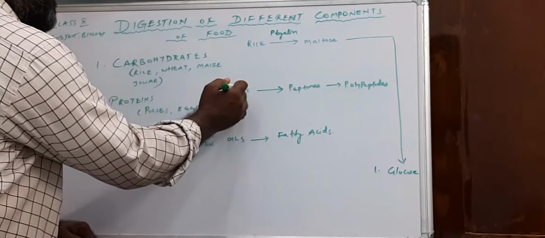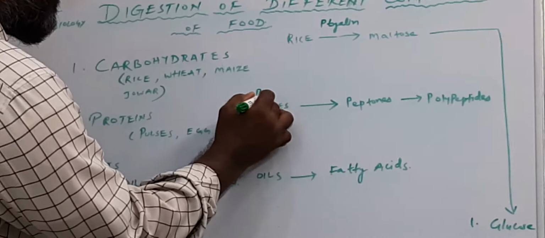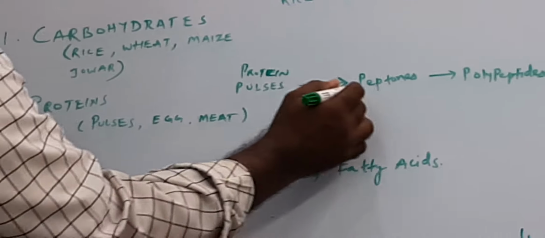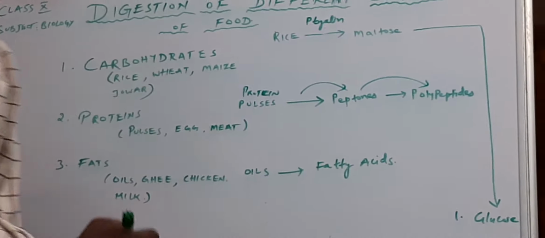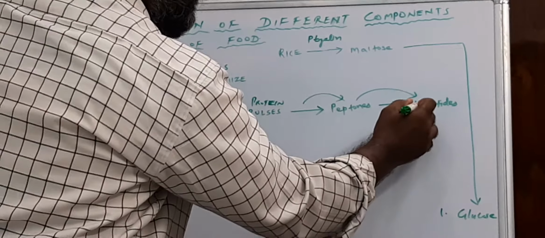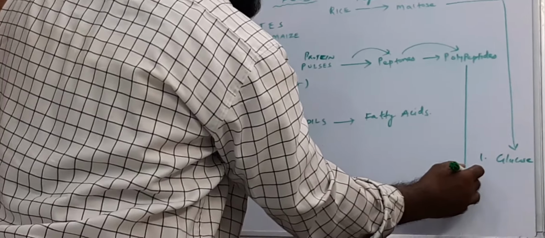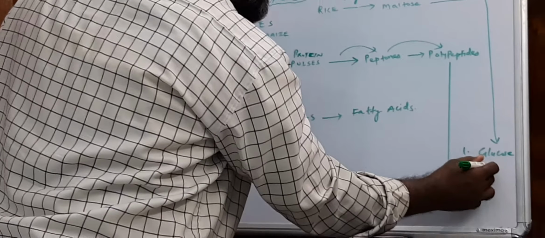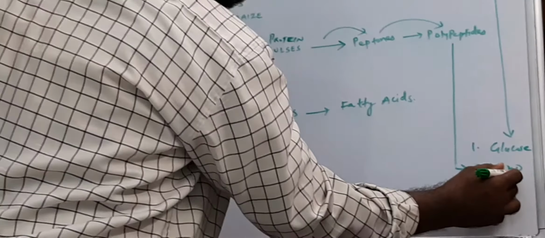So proteins are present in the pulses. Proteins are first of all converted into peptones. Peptones are converted into polypeptides. The final product of proteins is amino acid, formed in the small intestine.